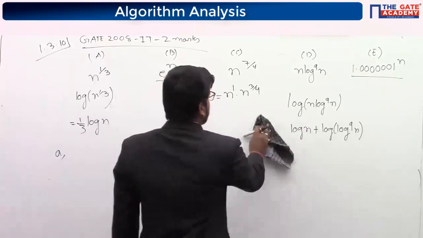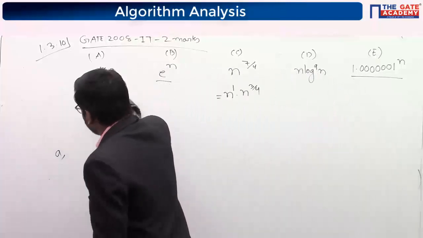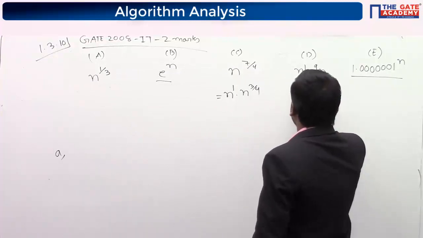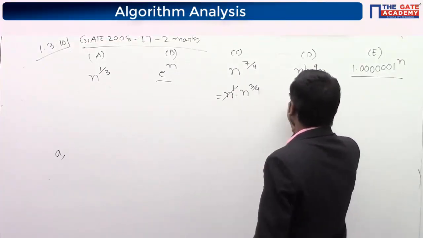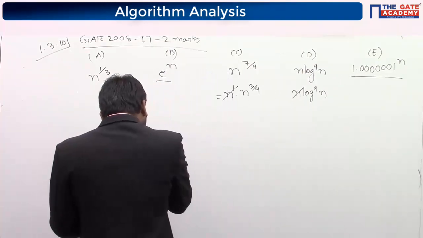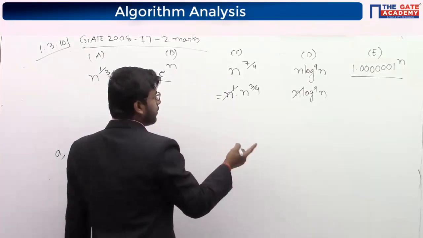So now here also I am not taking log, because without taking log we can do. It is n log n, log 9 n. You can cancel these two since I am comparing these two. Now take a log. If you want to take a log, then also it's fine.